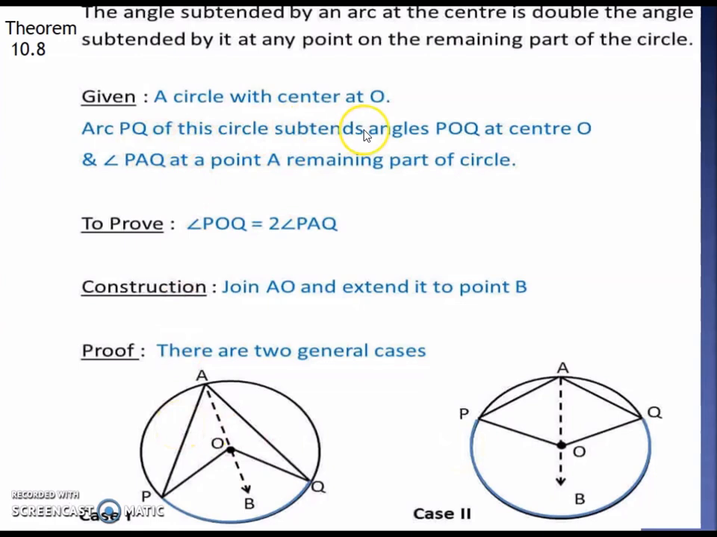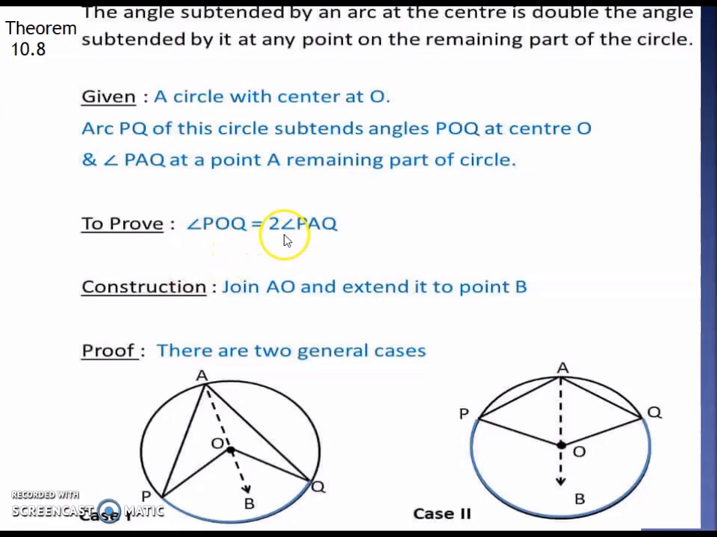So given a circle with center O, arc PQ of this circle subtends angle POQ at the center and PAQ at a point A on the remaining part of the circle. Suppose I take a point B here and draw angle PBQ, then angle PBQ will also be equal to half of POQ. If I take a point C on the circle and make an angle PCQ, then PCQ also will be half of POQ. That means at any other point, wherever I take it, that angle will be half of POQ. This is what we will be proving now.